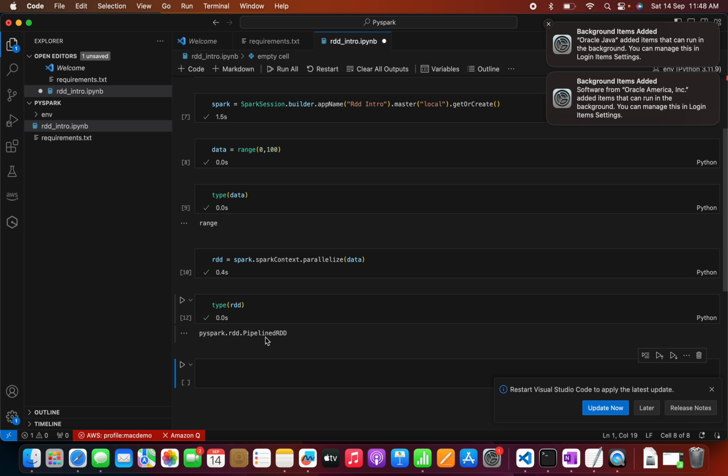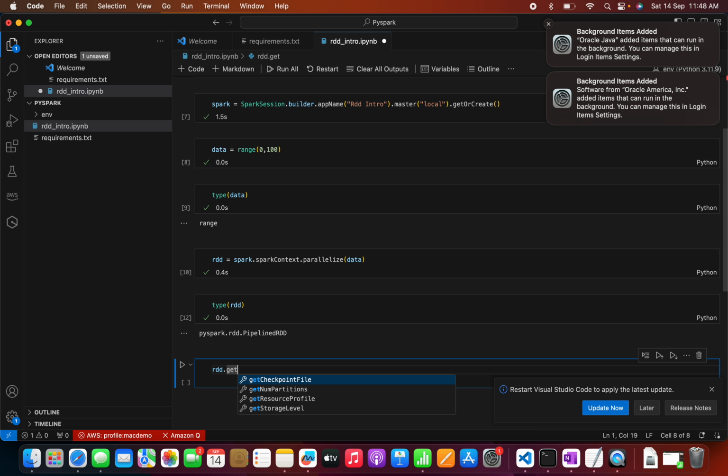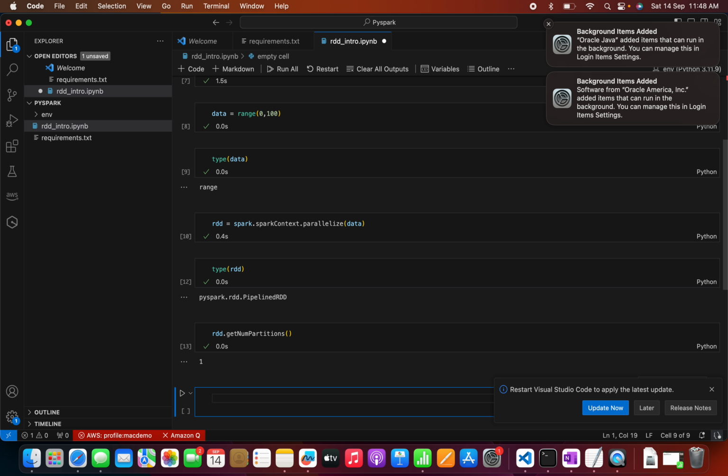Now, what we discussed is that this is creating partitions. Now we can see how many partitions there are. There is a built-in method, rdd dot getNumPartitions. So let me see. We have only one partition.